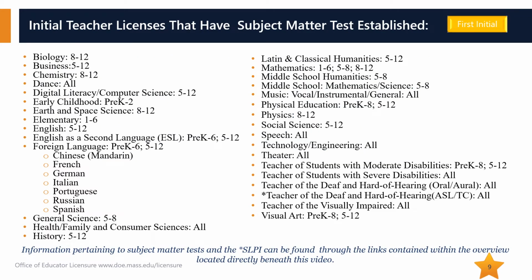Individuals prepared as a teacher outside of Massachusetts for a license comparable to one of these licenses may earn the Massachusetts license as the first initial teacher license by satisfying the following: possession of a bachelor's degree, achieving passing scores on both components of the Communication and Literacy Skills test, and achieving a passing score on corresponding subject matter tests. In addition, individuals seeking a core academic license are required to possess the SEI teacher endorsement.